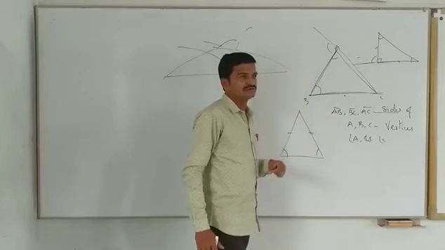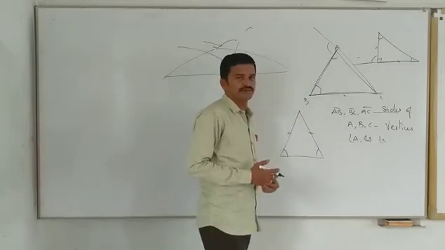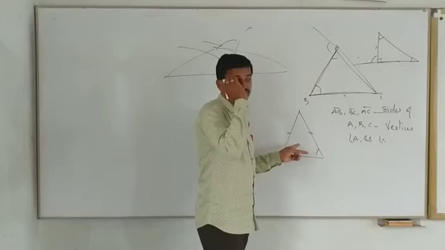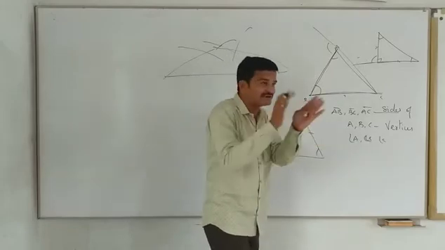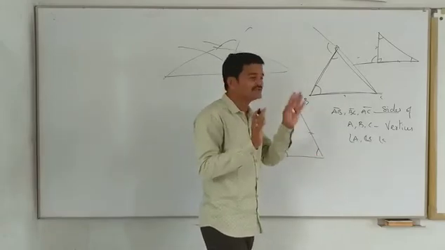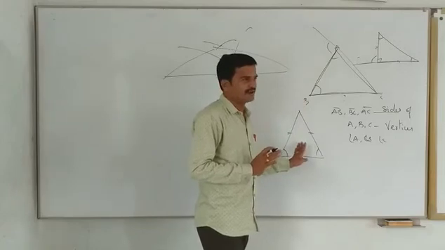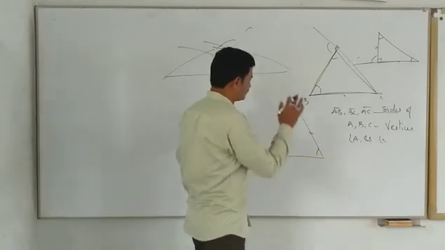In a square also, but that is not a triangle property. In a rectangle all angles are 90 only, but are all sides equal? So it is only a triangle property. Are you clear or not? So leave it now.